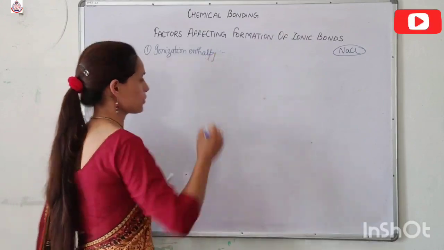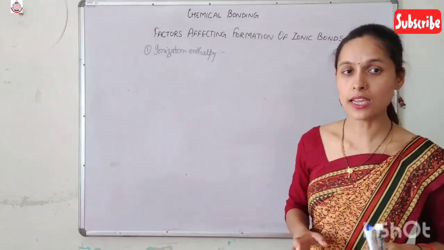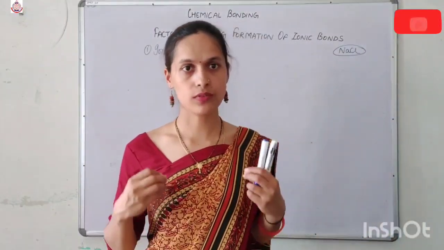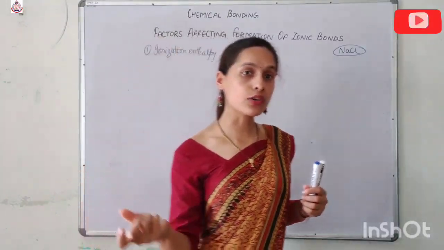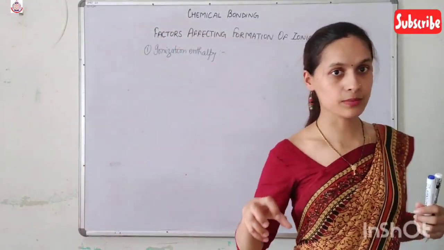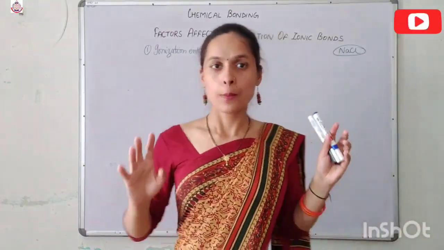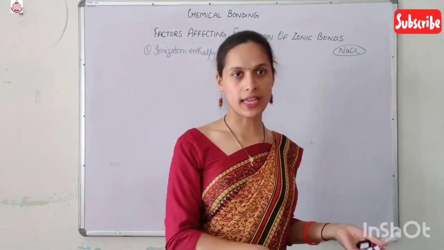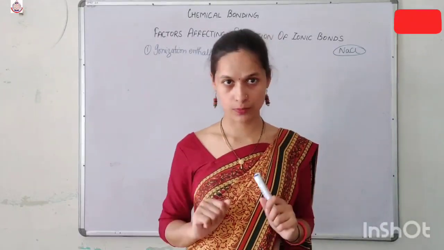Now in our previous videos, we have studied that ionization enthalpy is the amount of energy required to remove the outermost electron from an atom to convert it into a cation.